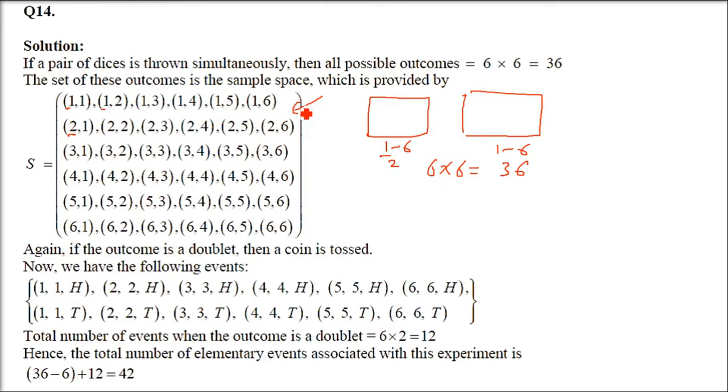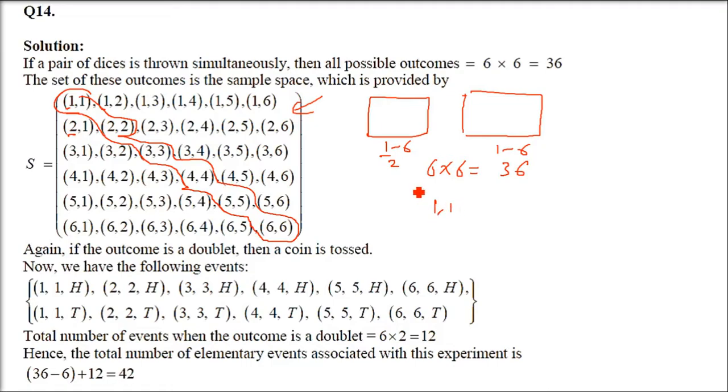If the outcome is a doublet, now if the doublet is coming, that is 1, 1, 2, 2, 3, 3, 4, 4, 5, 5, 6, 6. That is, one can come on the first and one can come on the second. And it can be the other way around also, but we are not taking that here. I'll just add it in the later part. So we have to determine the total number of elementary events associated to this experiment.